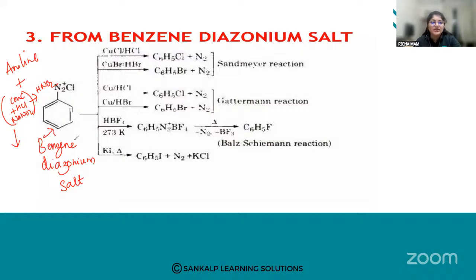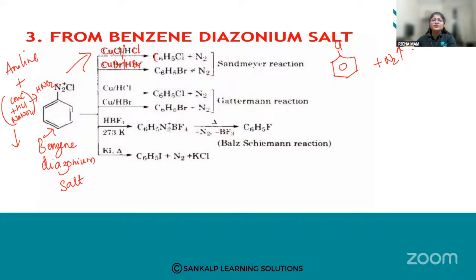Now on this benzene diazonium salt, when we react it with cuprous chloride, CuCl, in the presence of hydrochloric acid, I am going to get a chloro substituted benzene, that is chlorobenzene, plus N2 gas will be liberated. Similarly, if I react it with cuprous bromide in the presence of what?